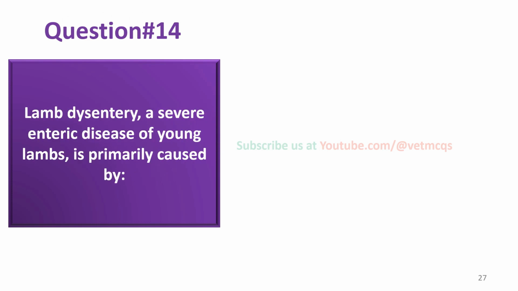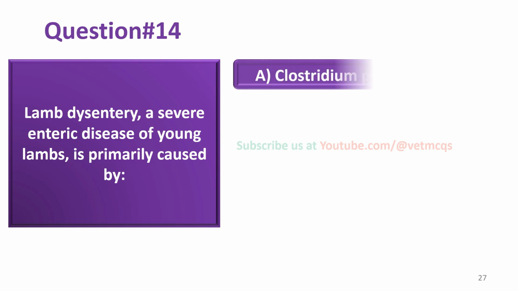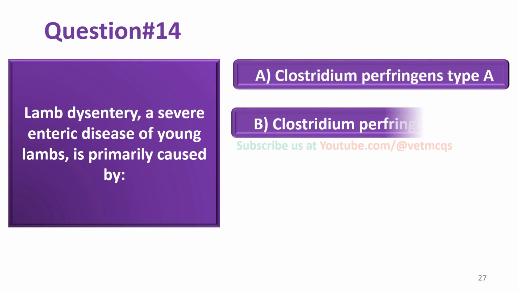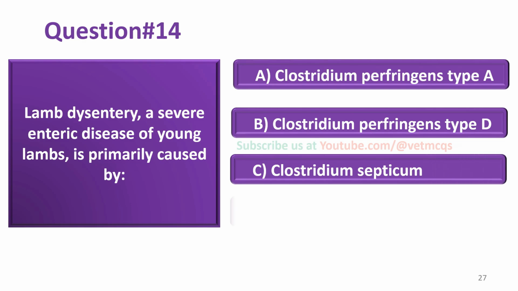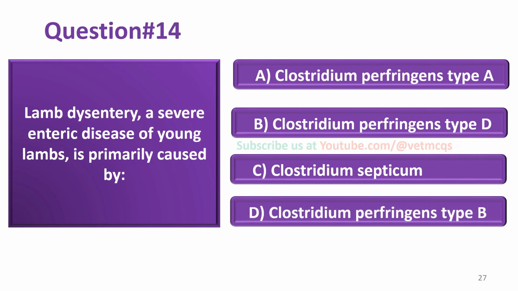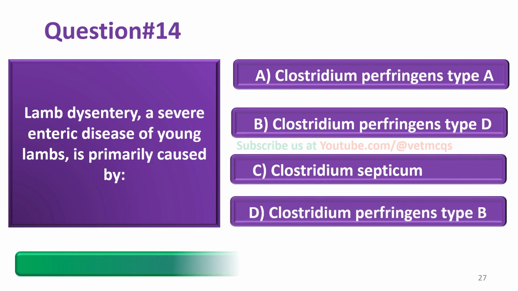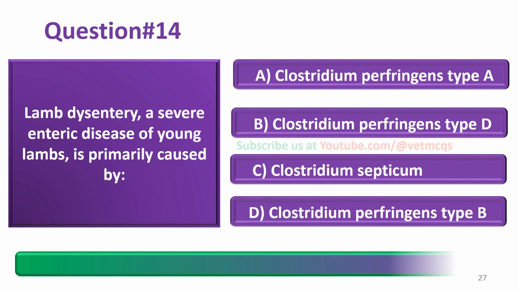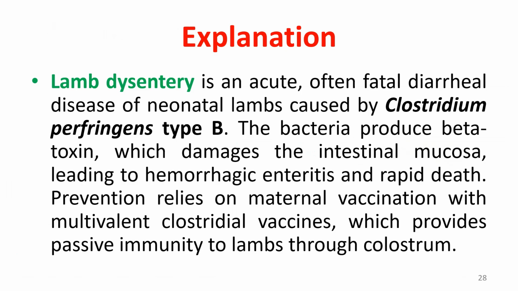Lamb dysentery, a severe enteric disease of young lambs, is primarily caused by Clostridium perfringens type A, Clostridium perfringens type D, Clostridium septicum, Clostridium perfringens type B. And the correct answer is option D, that is Clostridium perfringens type B.